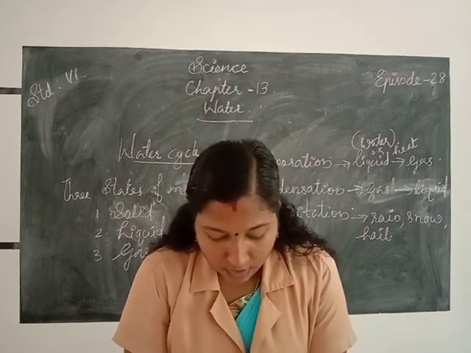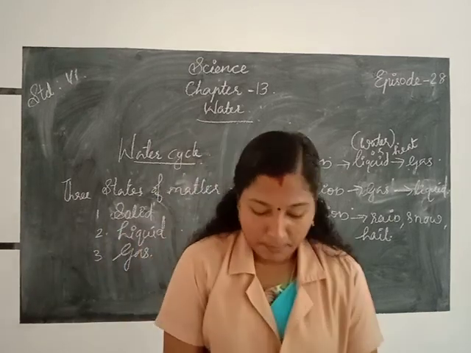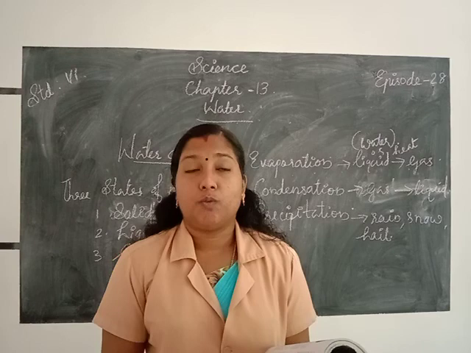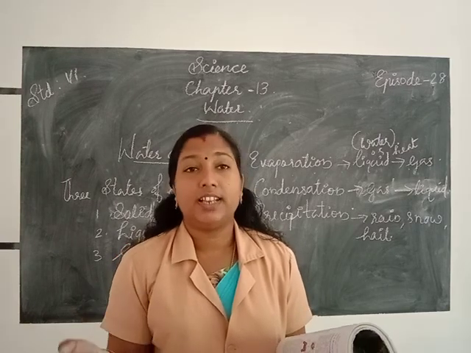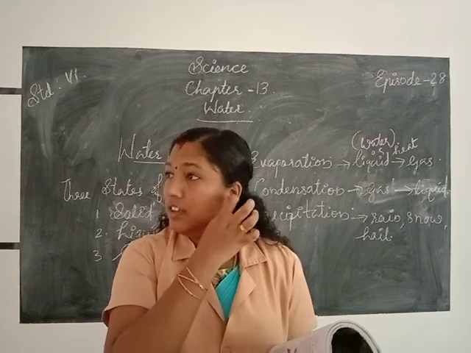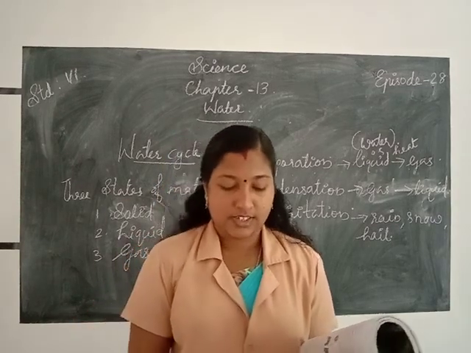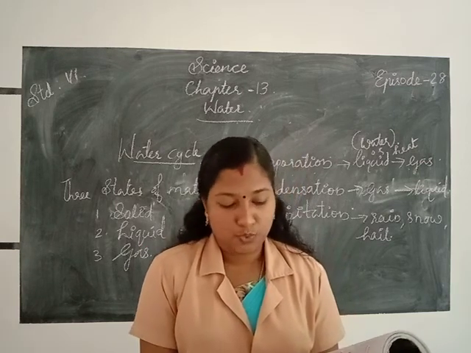So, how does loss of water take place in plants? All of you listen. Plants need water, nutrients and minerals, sunlight, and carbon dioxide for their growth. The most important factor is water.